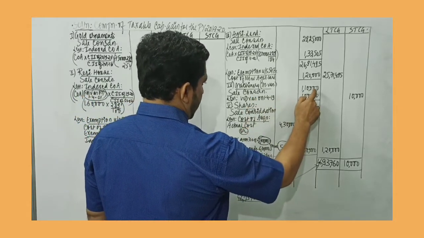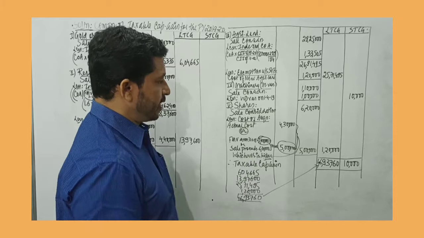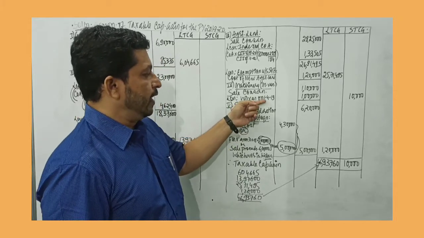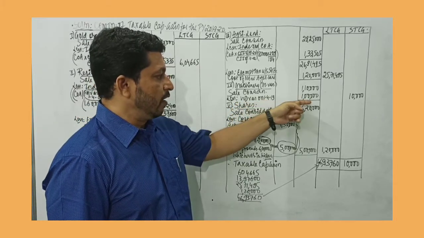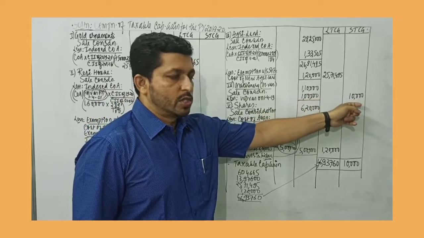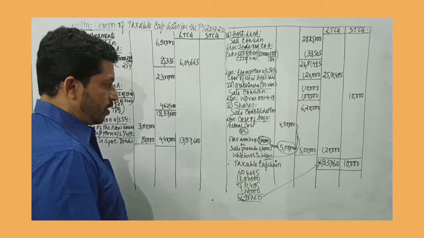Then the Maruti van is given, which is considered as a block of machinery. Sale consideration is 1,10,000, and it's given that it is used for business. So it's a short-term capital asset. We take the written down value at the beginning of the year, which is 1 lakh. So the taxable short-term capital gain is 10,000 rupees.